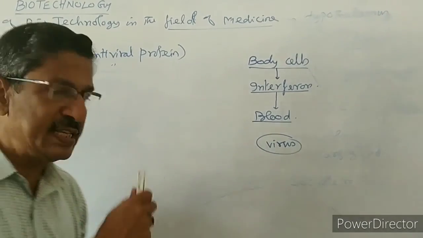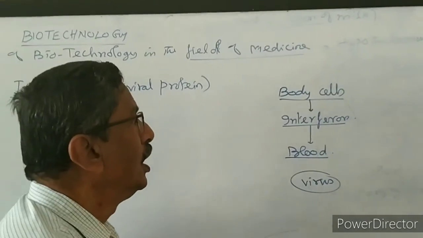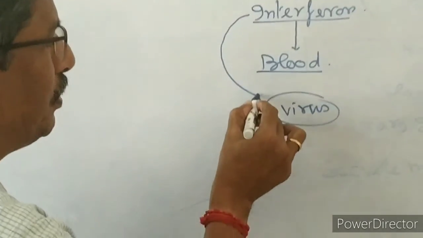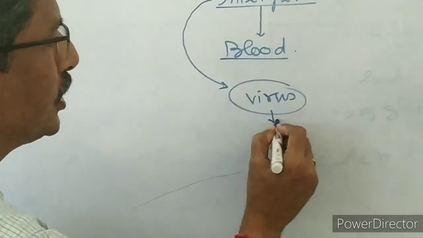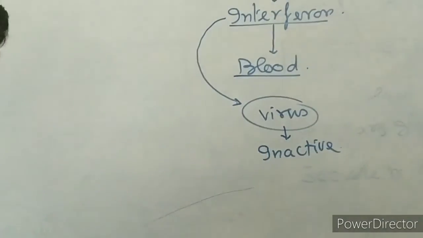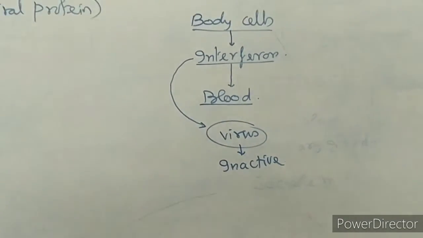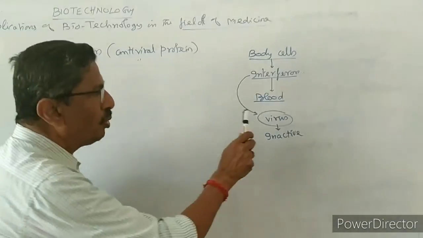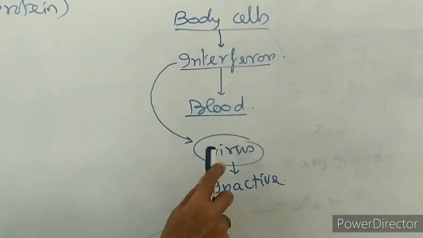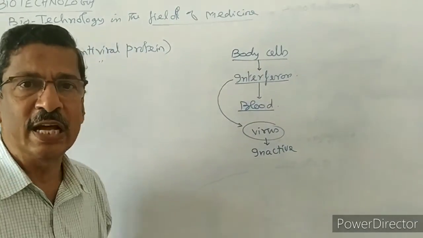It is going to produce disease, 100% it is sure. But what this interferon will do, the interferon present in the blood will come and make the virus inactive. The virus cannot be active. Its activities are suppressed. So the virus cannot multiply, the virus cannot produce poison, the virus cannot produce any disease at all.